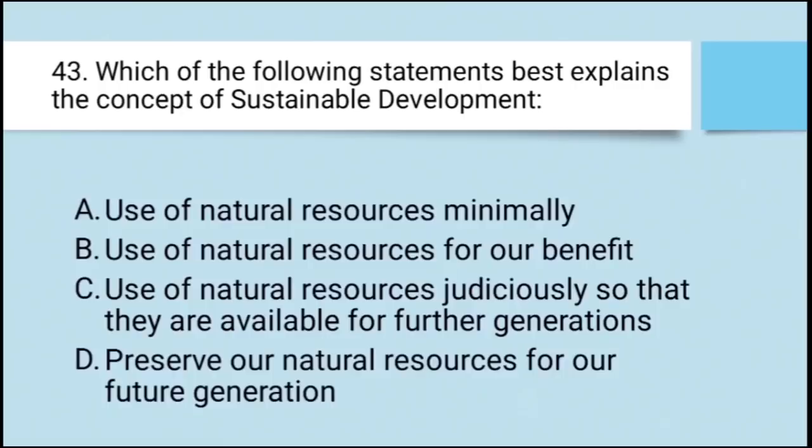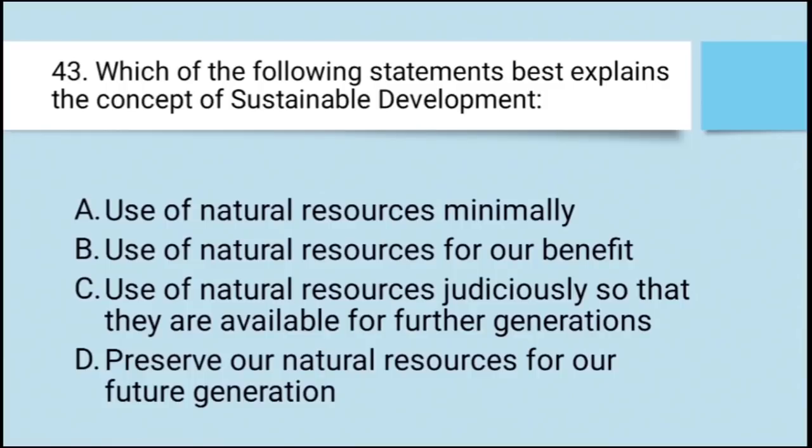Which of the following statements best explains the concept of sustainable development? A, use of natural resources minimally, नेचुरल रिसोर्सेस का मिनिमली यूज करना. B, use of natural resources for our benefit, नेचुरल रिसोर्सेस का अपने खुद के बेनिफिट के लिए यूज करना.